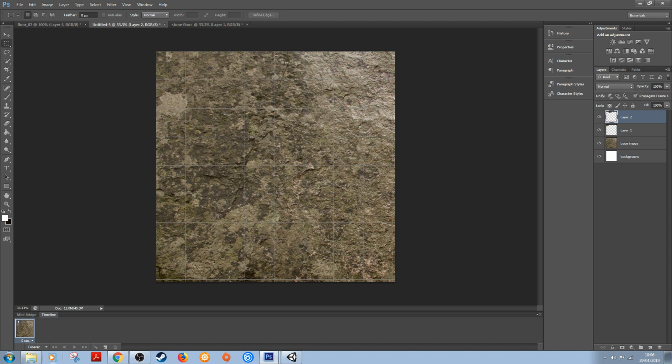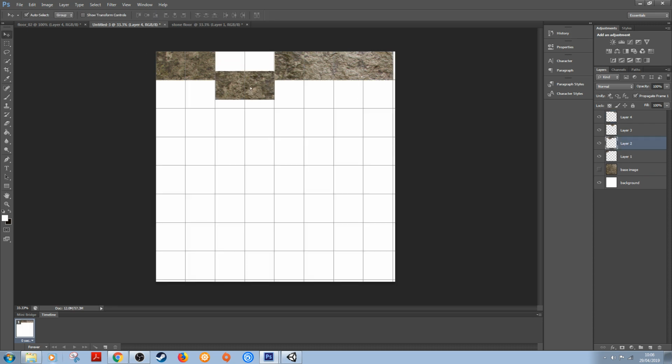It does take a little bit of time, a little bit of prep work. There might be a quicker way to do it, I'm not sure. Have a look, see if you can find out. And you can see there the reason why we've done it this size. If I turn that off now, you can see that these bricks now tile straight to the edge, and we've got just a tiny little bit of overlap there, which we're going to use to our advantage later on. That's why we've divided up the grid to be even, and it helps later on with the tiling of the top row to the bottom row when we're creating this seamless texture.